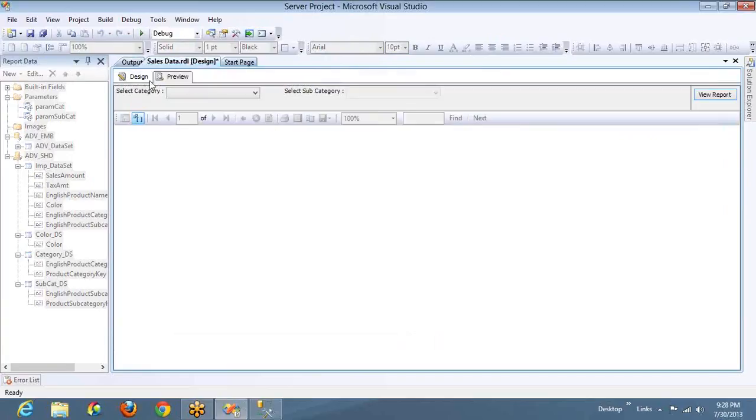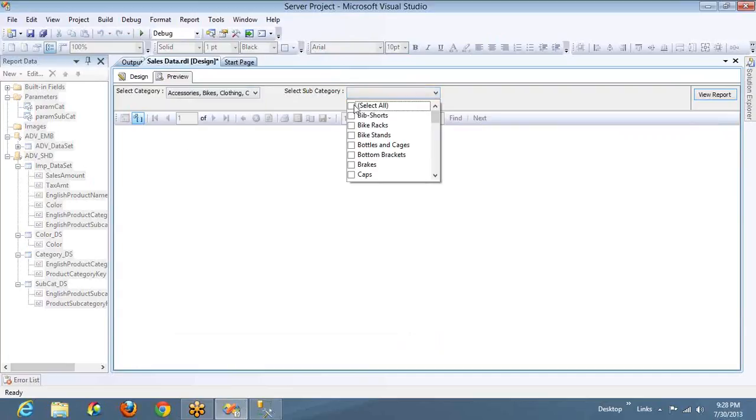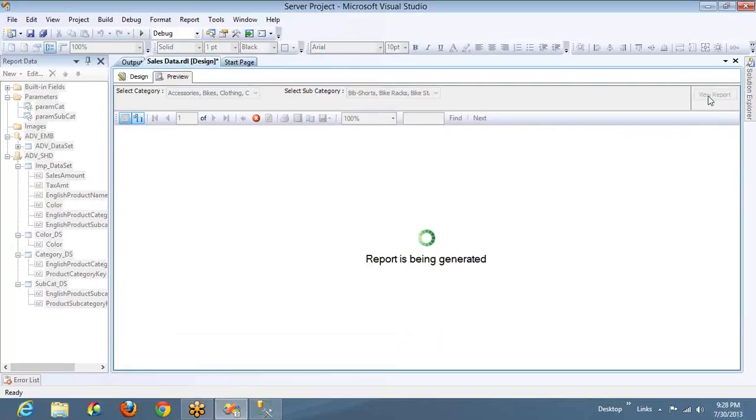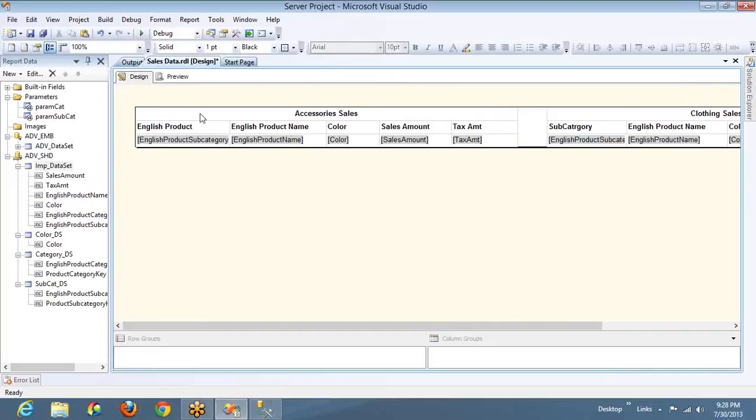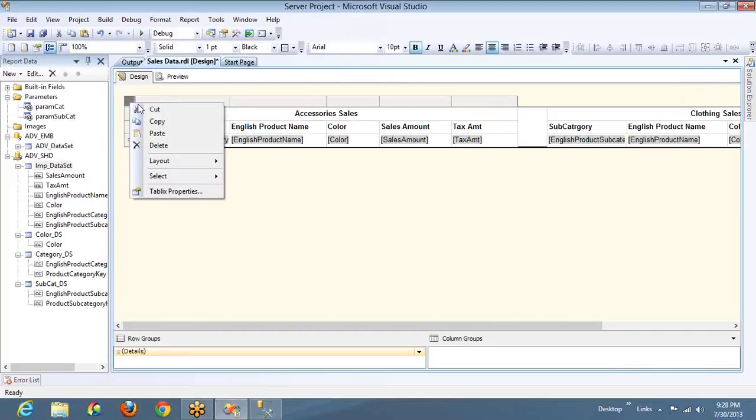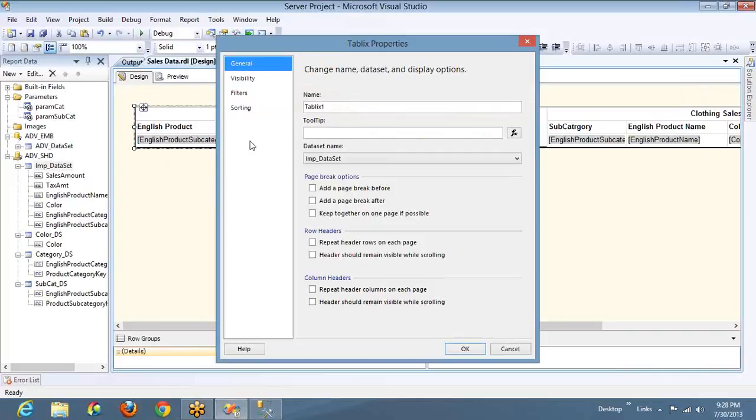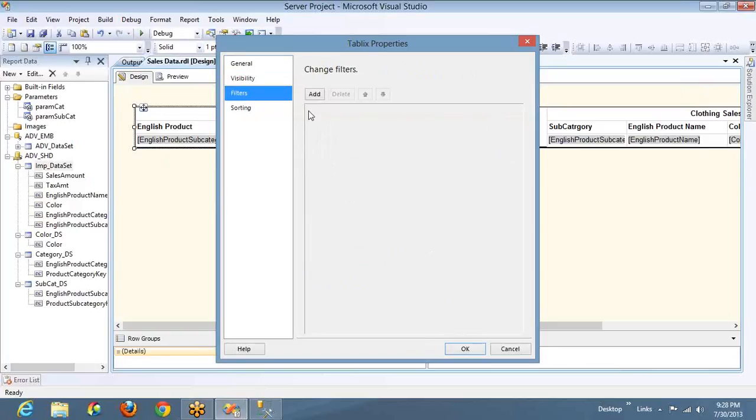How can I show only clothing in one table? If I want to filter the data in a table for clothing, product category name clothing, and the second one for accessories. So this table should have only accessories related stuff. That will be the requirement. Sometimes requirement will be like this, right? So what you have to do is, the option for you is going for a filter. Go to the Tablix properties and go for filters.